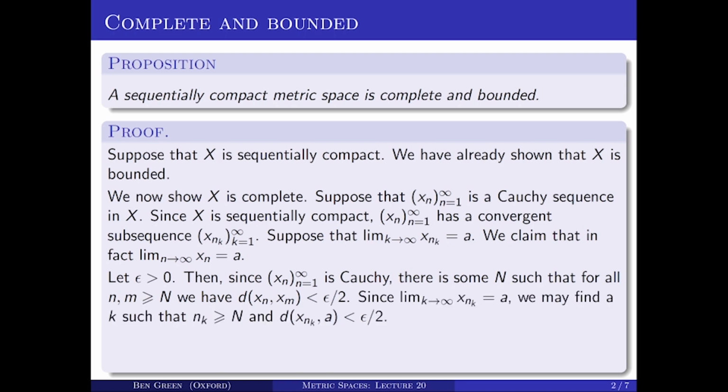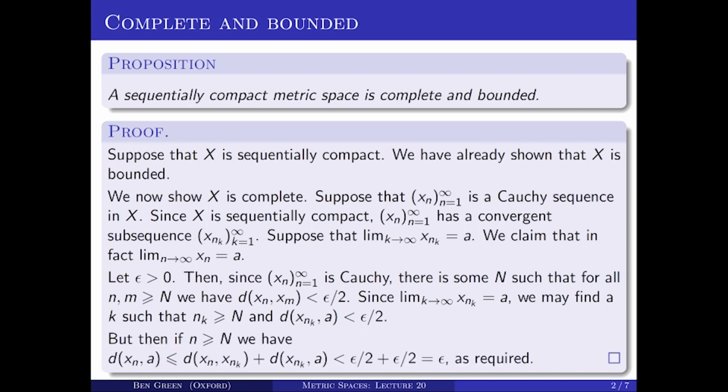Let's also write down what it means for the limit as k tends to infinity of x_{n_k} to be a. So this means that if k is big enough, then the distance from x_{n_k} to a is less than epsilon over 2. And if I choose k big enough, then I can also make sure that n_k is greater than or equal to capital N. So let's fix a value of k that satisfies those two requirements: n_k is greater than or equal to capital N, and the distance from x_{n_k} to a is less than epsilon over 2. And now we'll put these two things together. So suppose that little n is greater than or equal to capital N.